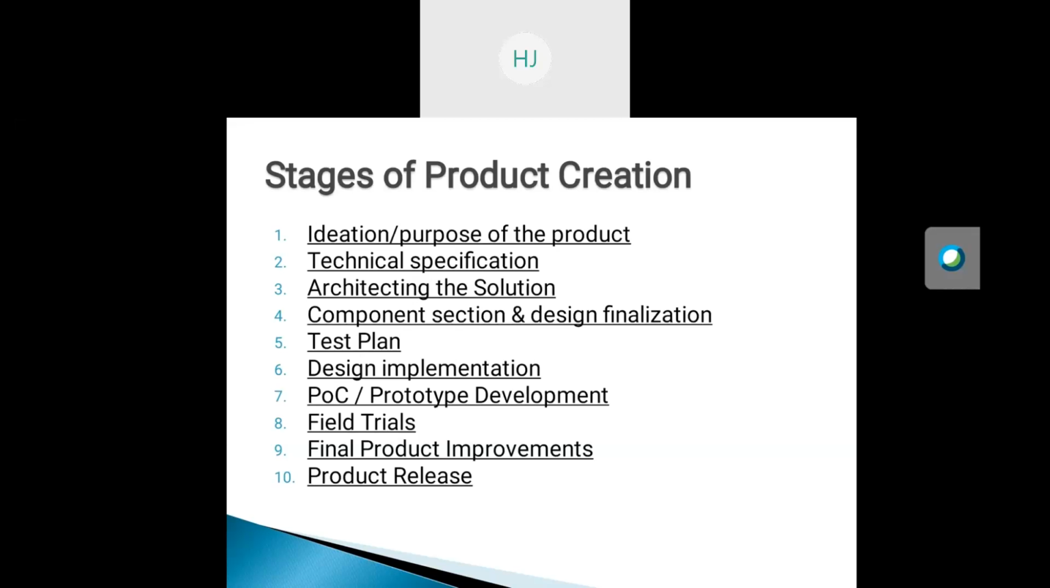Environmental conditions are another thing that your product will go through in the field. That is, temperature, humidity, vibrations, pressure, and other factors can have an impact on the product's performance. Next is the final product improvements.